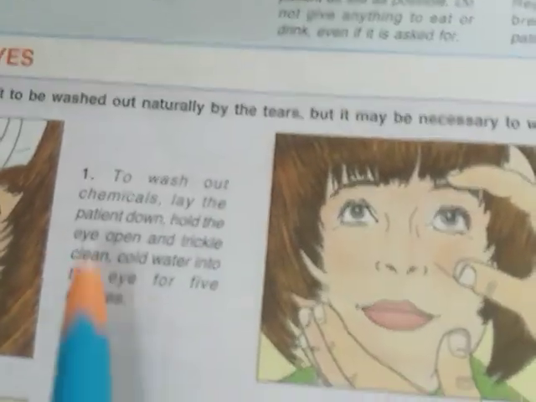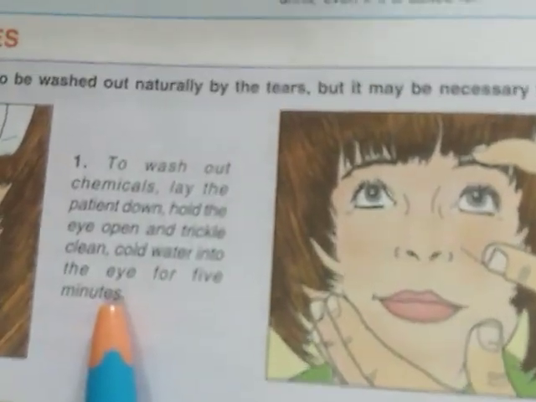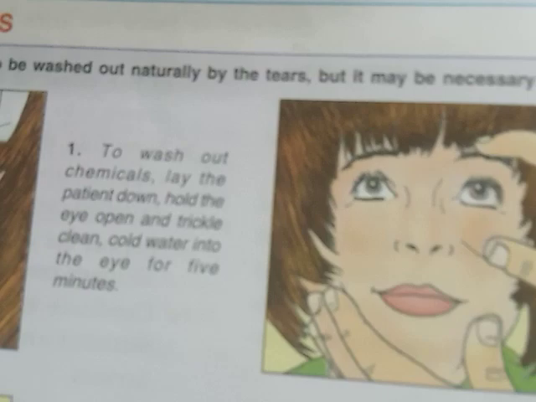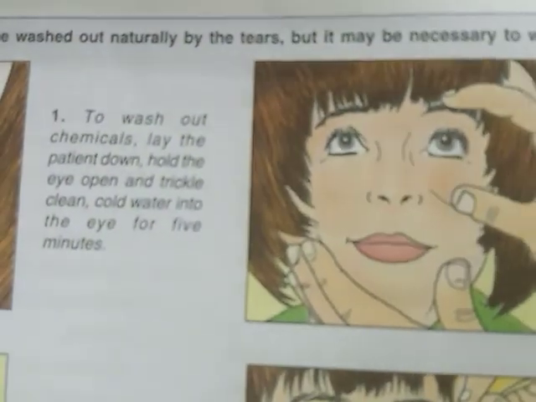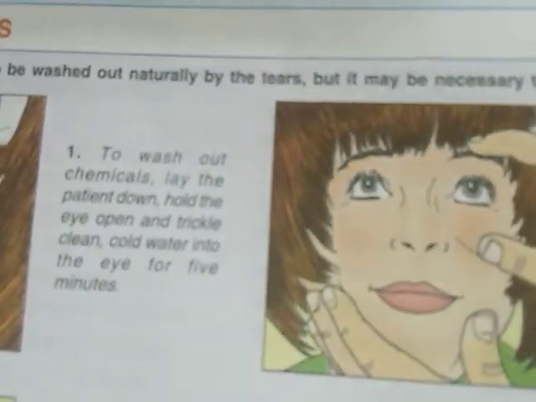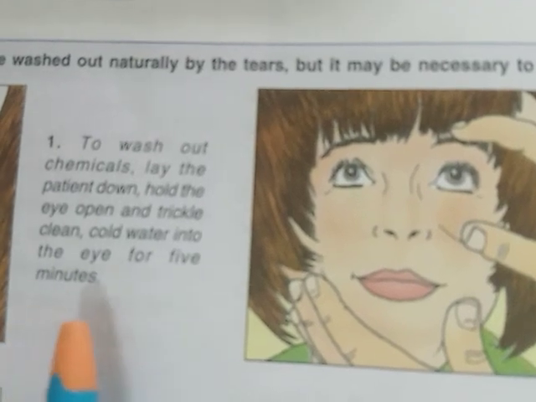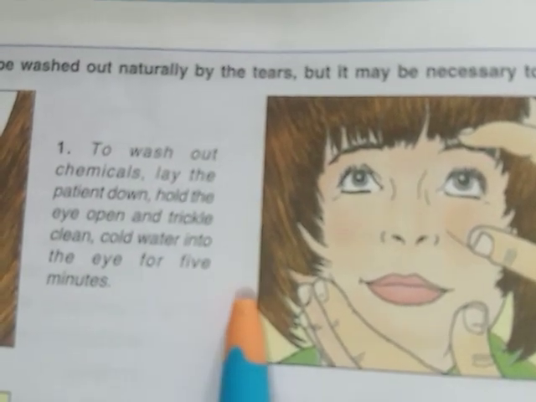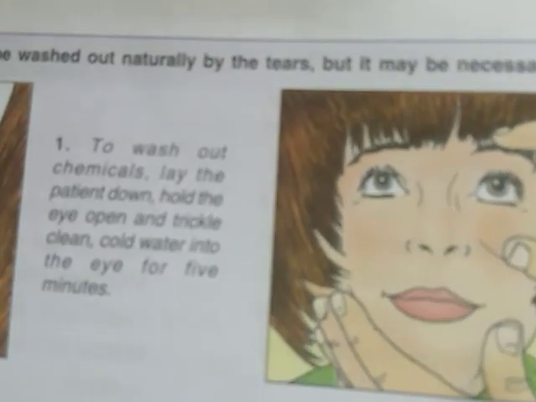What you have to do, if any chemical has entered your eye, first you lay the patient down, open the eyes with your fingers and pour clean water drop by drop into the eyes for 5 minutes. That will remove all the chemicals which have fallen into your eyes.